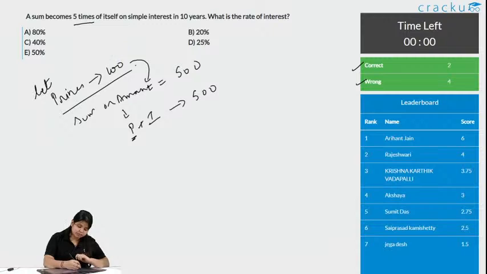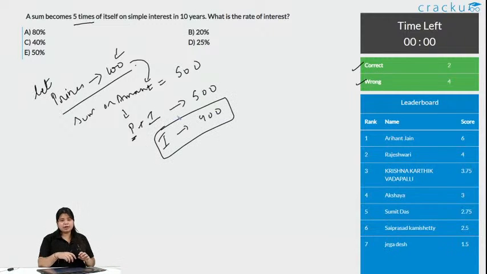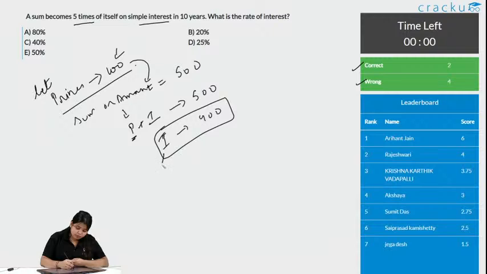We know the principal is 100. So, what will the interest be? Definitely it will be 400. Okay, don't worry, I will solve this by taking x also, so you do not get confused about where I got 100. So, interest is here 400. It is saying simple interest. We know what simple interest is. It is P R T by 100, that is principal into rate into time by 100 equals 400.